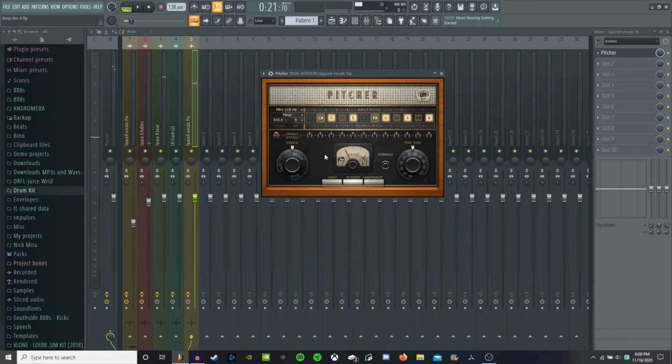All right, I think I found the setting I kind of like, kind of in that medium range. You don't want it too fast or it sounds a little robotic.